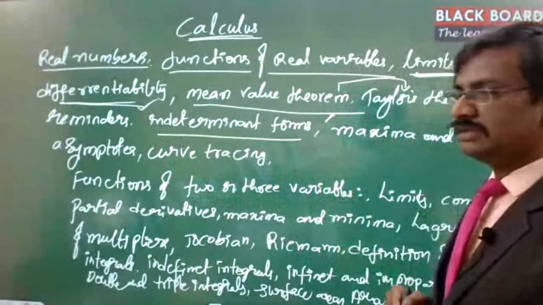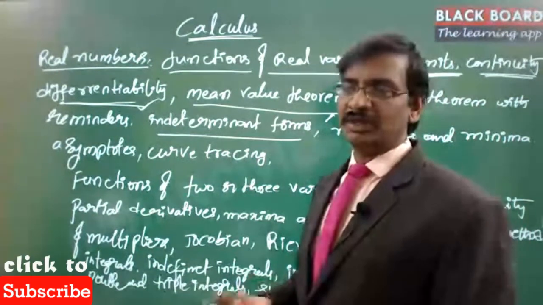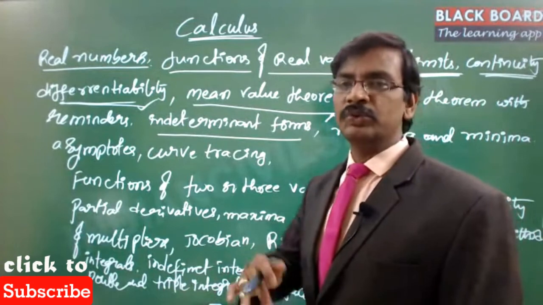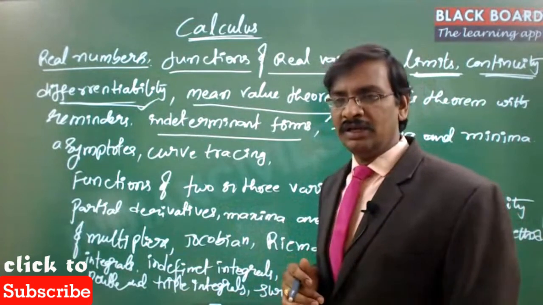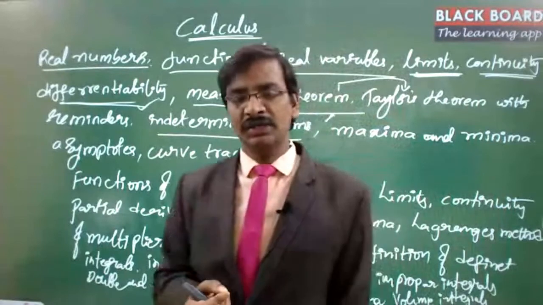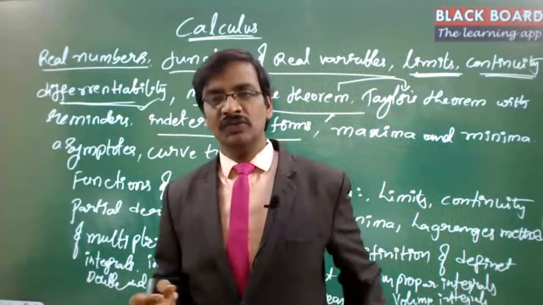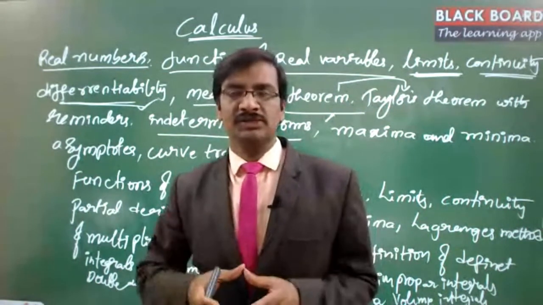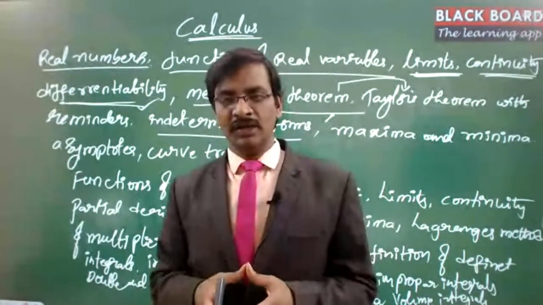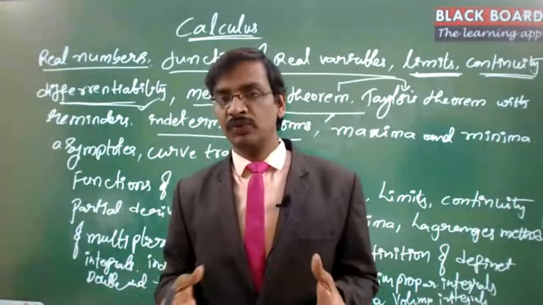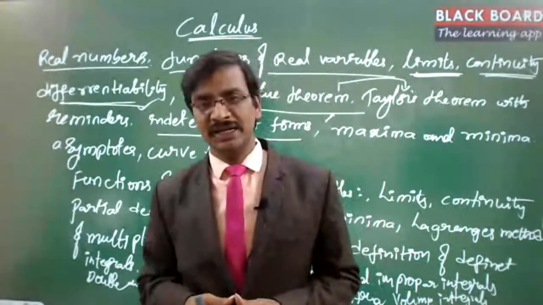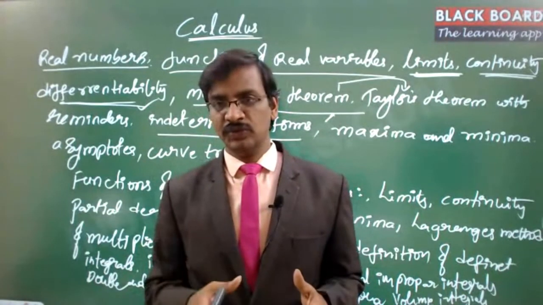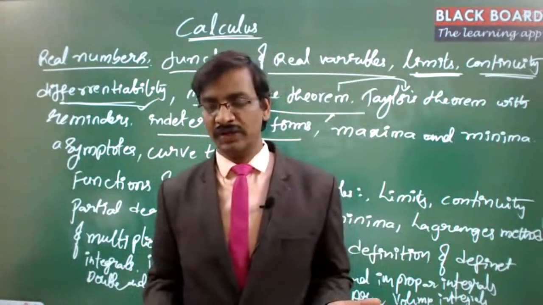And then, indeterminate forms. Sometimes in mathematics we notice something called the 0 by 0 format, or infinite by infinite format, or 0 into infinite, for which we cannot give a proper conclusion. Mathematics usually defines clear-cutly what is right and what is wrong. But this is one place where if you multiply 0 with infinite, will it come as infinite or as 0? That we don't know. That particular form we call the indeterminate form. Or if you divide 0 by 0, will it be 1 or something else? We don't know. Again, infinite by infinite, we don't know.